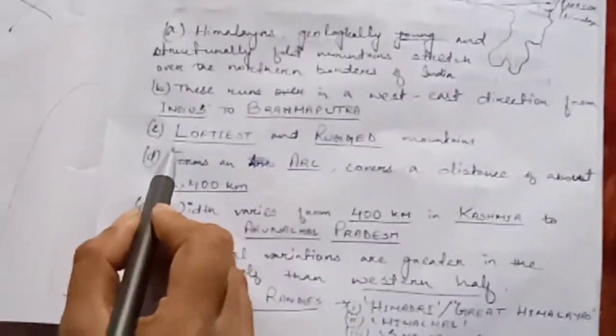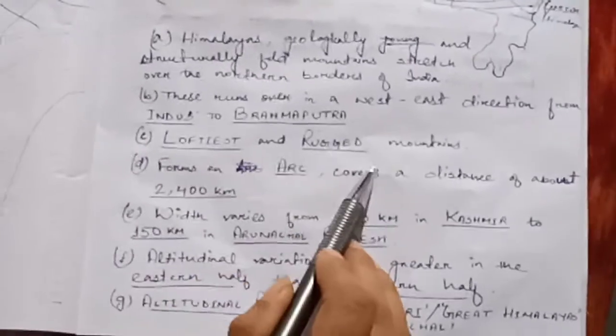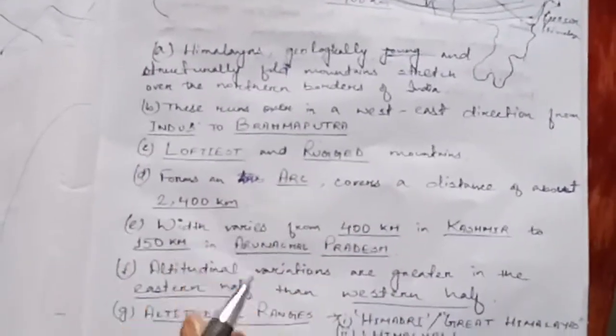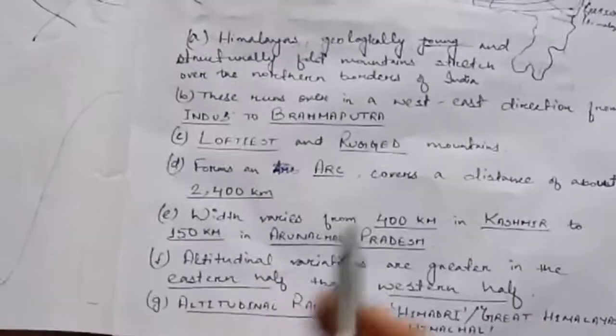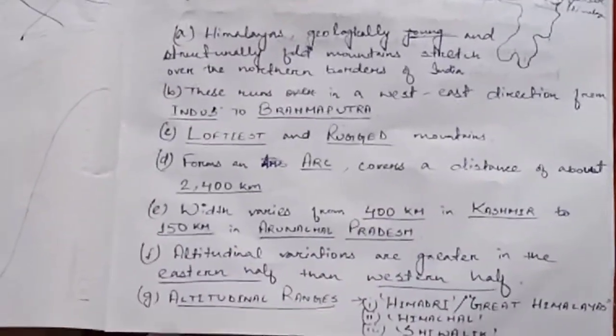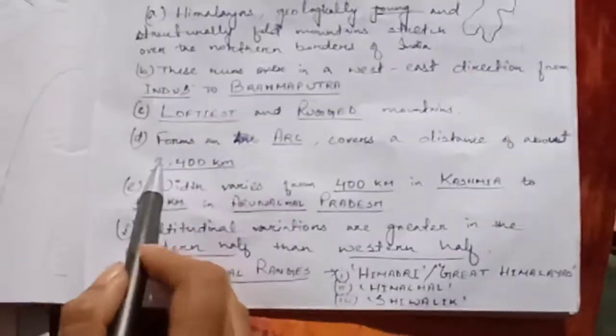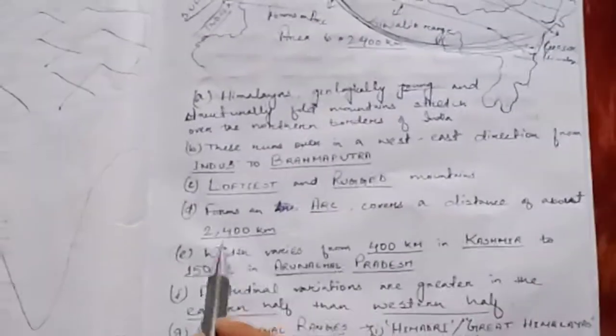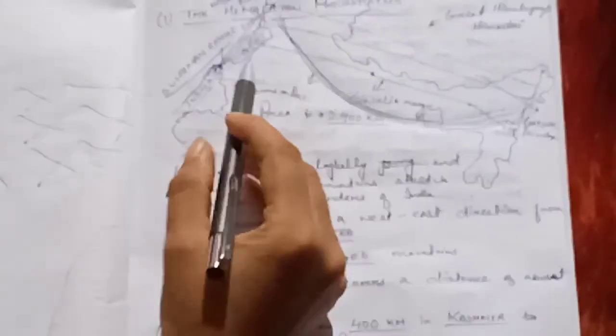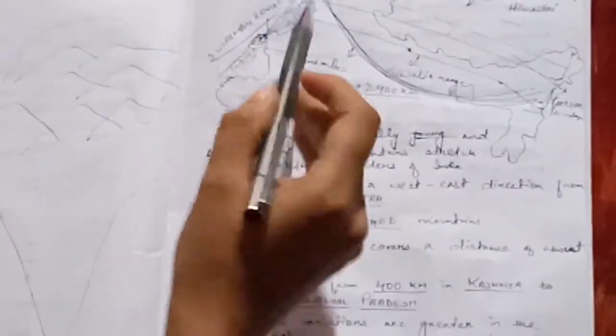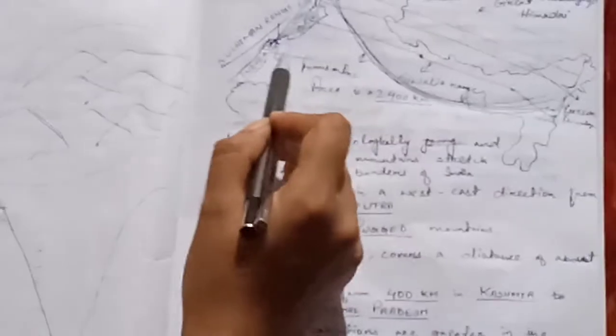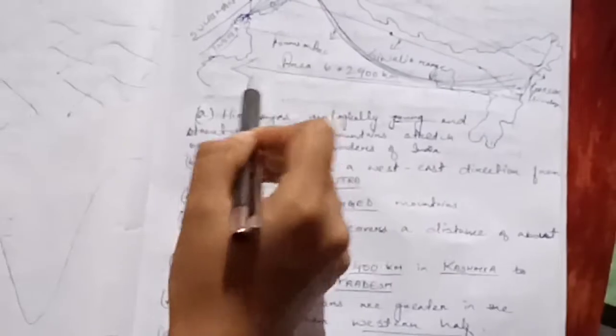Then the third point, you can see, is that it is the loftiest and most rugged mountain. Himalaya is pointed, sharp and very tall, and rugged means rough mountains. So this is the third point. Then point number 4 is that it forms an arc. I already said this is an arc formed by Himalaya, which covers a distance of about 2400 kilometers. So as the Himalayan mountains stretch from west to east, they cover an area of 2400 kilometers.